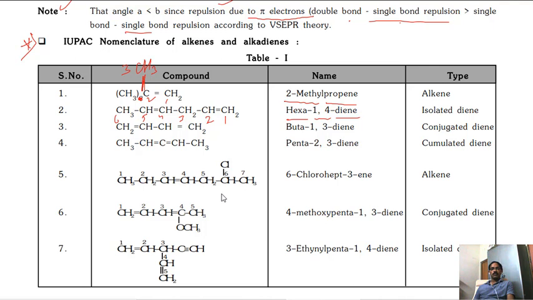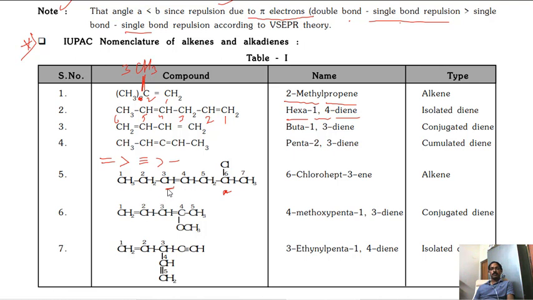When a substituent is there, see here, second position substituent is there, but third position double bond is there. Even though double bond is more preference than triple bond than single bond. Okay, this is according to this rule, we are preferring double bond as major.